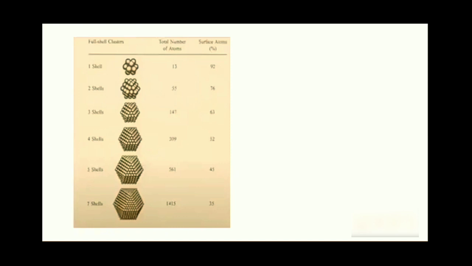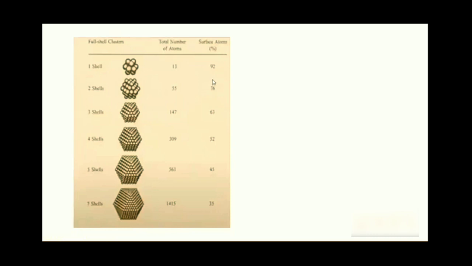So what will be its effect? To understand, let us take some cluster shells. Here we have a one-shell cluster comprising 13 atoms, and with a little calculation you can see that almost 92%, that is 12 of the 13 atoms, will reside on the surface. If you take a two-shell cluster, the number of atoms will be 55, and the percentage of surface atoms is 76.